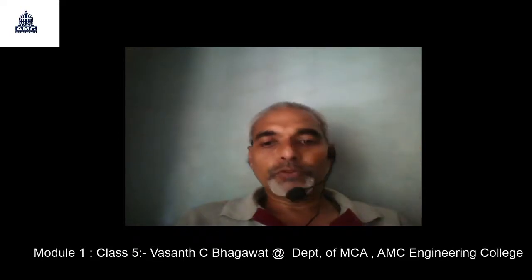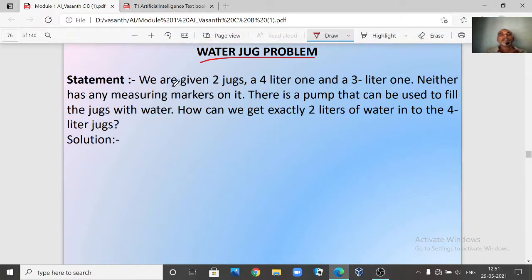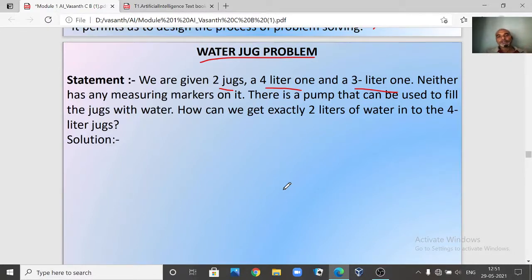What does this particular water jug problem say? We have two jugs in front of us: a 4-liter one and a 3-liter jug. We have already discussed this problem in our online classes, and you can see the recording again. If you still have any confusion, let us look into this problem. So you have a 4-liter jug and a 3-liter jug.